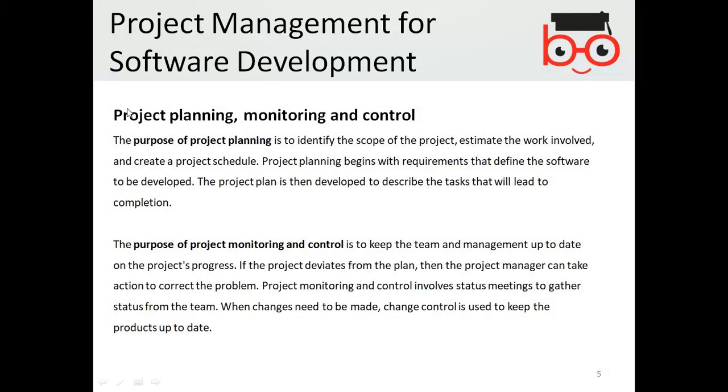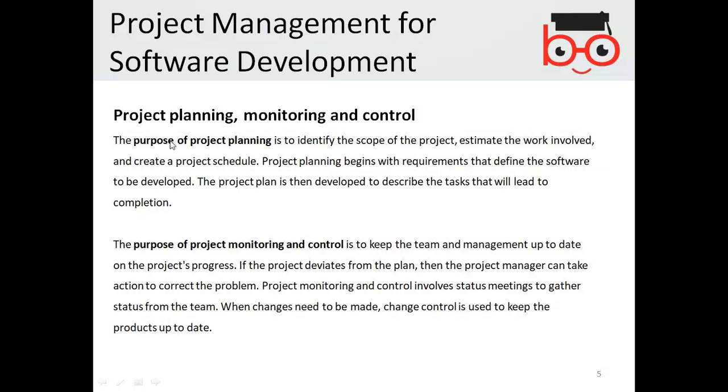Now, project planning, monitoring, and control. The purpose of project planning is to identify the scope of the project, estimate the work involved, and create a project schedule.